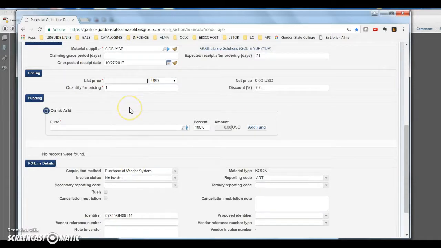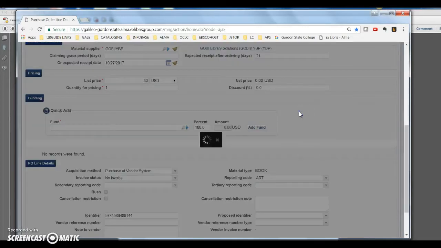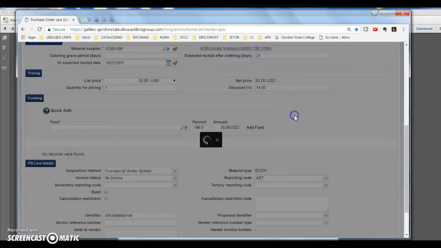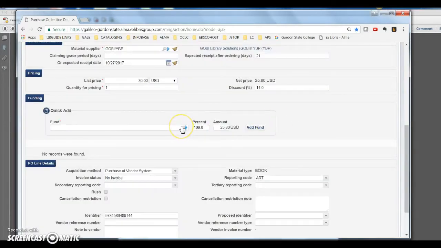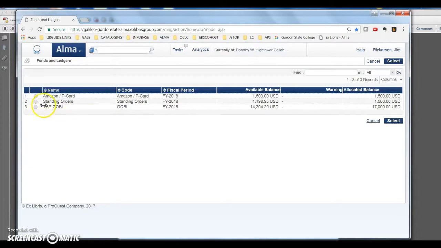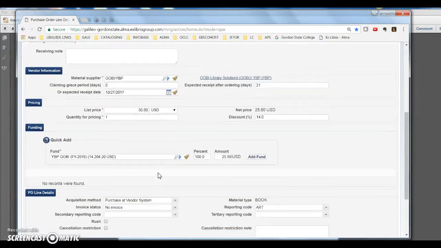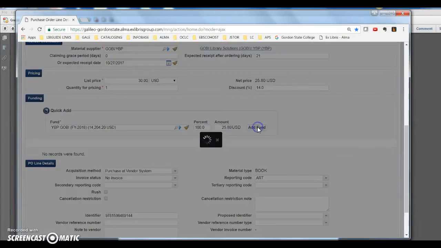You'll want to enter a list price, and that's going to be $30. And we have a 14% discount, so we need to enter that where it says discount percent, and then select a fund. And the fund we're going to use is YBP Gobi. And you'll see that our available balance is $14,204. The next thing we want to do is click Add Fund.